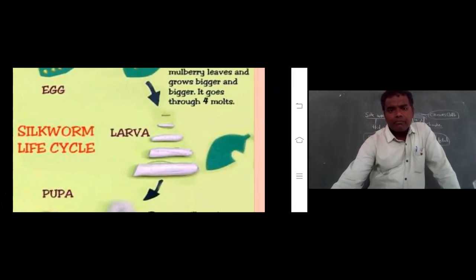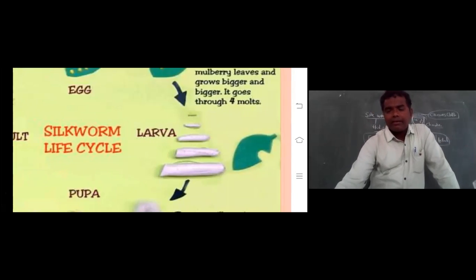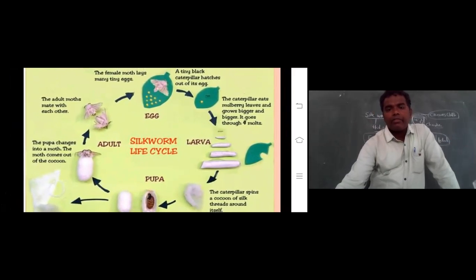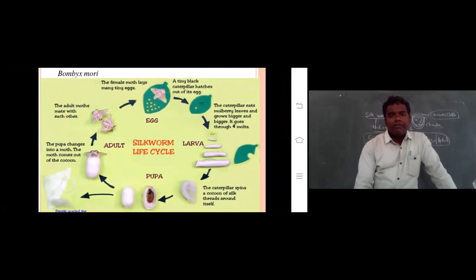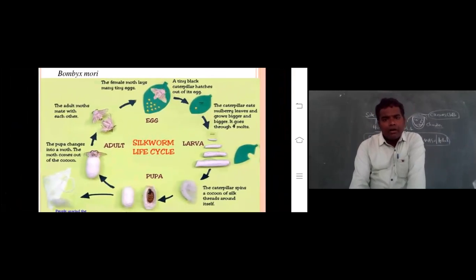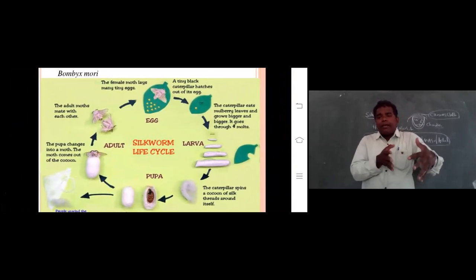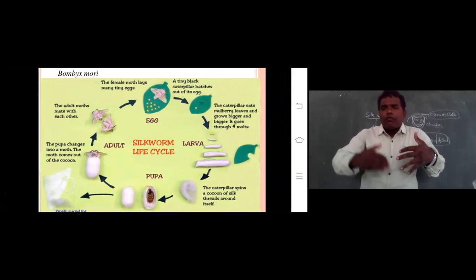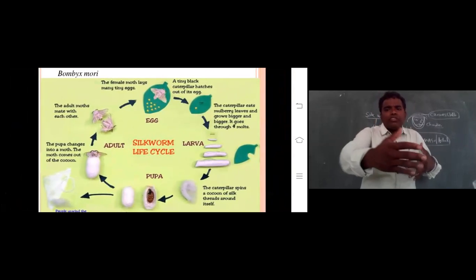See, we already discussed it here. First small size, second, third, fourth, fifth, right? So this is the larva. After the fourth molding, the caterpillar enters the fifth instar larva.